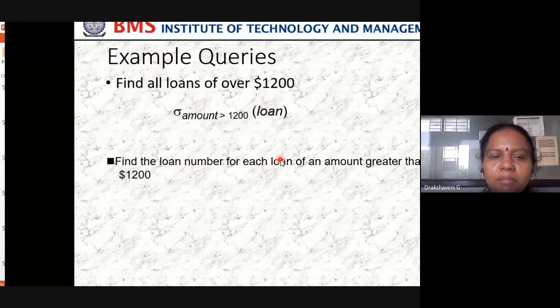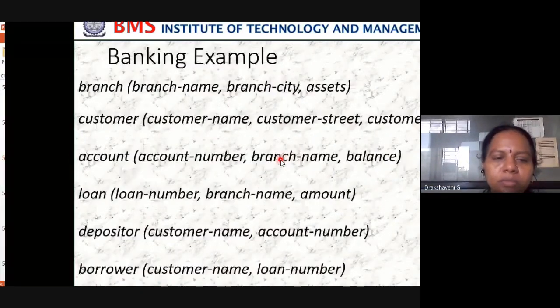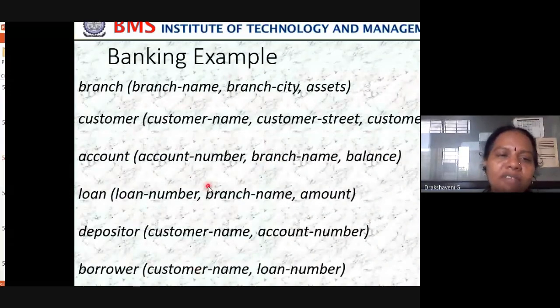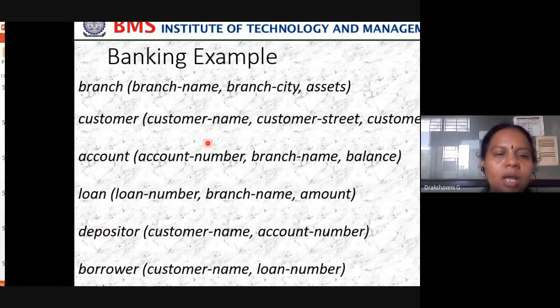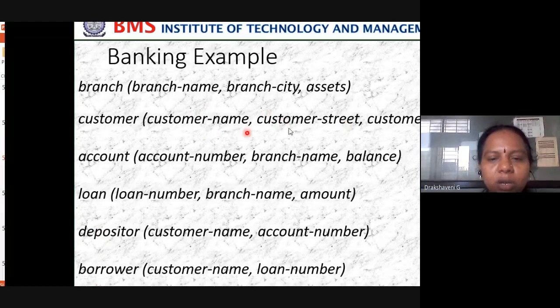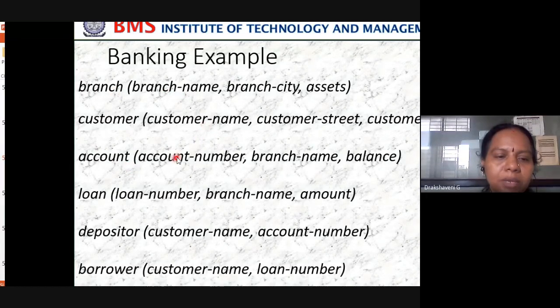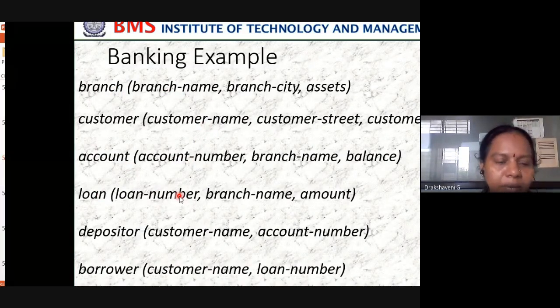Now in this example, these are the relations we have. Branch is one relation, then customer, account, loan, depositor, and borrower. And you see which columns are primary keys and which have foreign keys. In customer, customer name is a primary key. In branch, branch name is a primary key. Account number is a primary key. Loan number is a primary key.